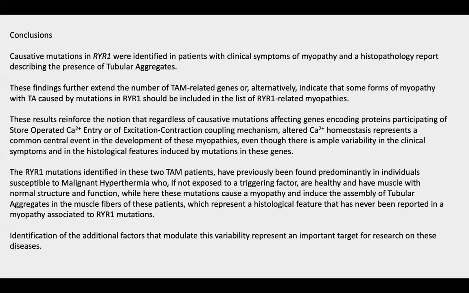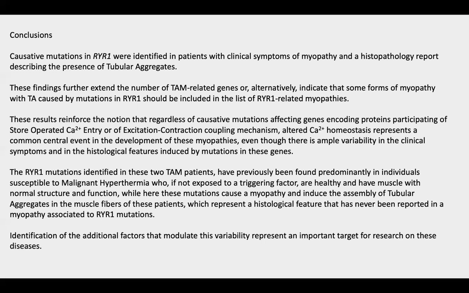The data, however, indicate that regardless of the causative mutation affecting genes that encode proteins of the store-operated calcium entry or of the excitation contraction coupling mechanism, altered calcium homeostasis represents a common central event in the development of these myopathies. However, there is ample variability in the clinical symptoms and the histopathological features induced by mutations in these genes.